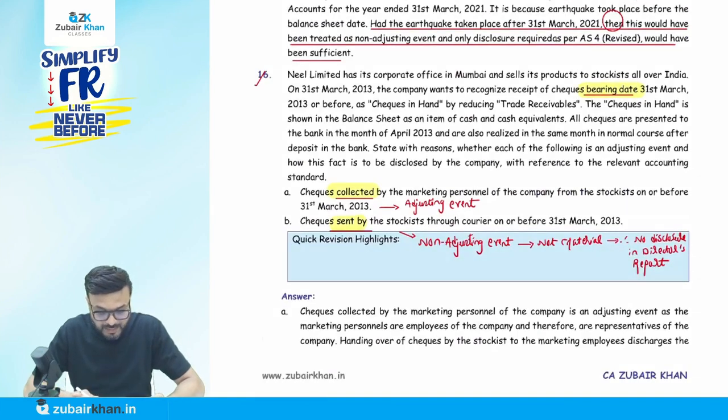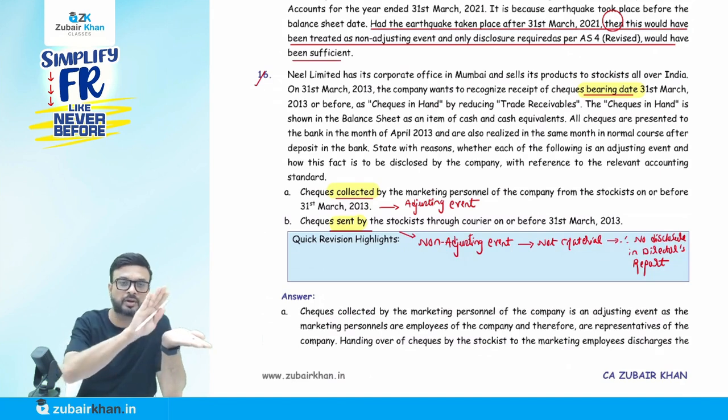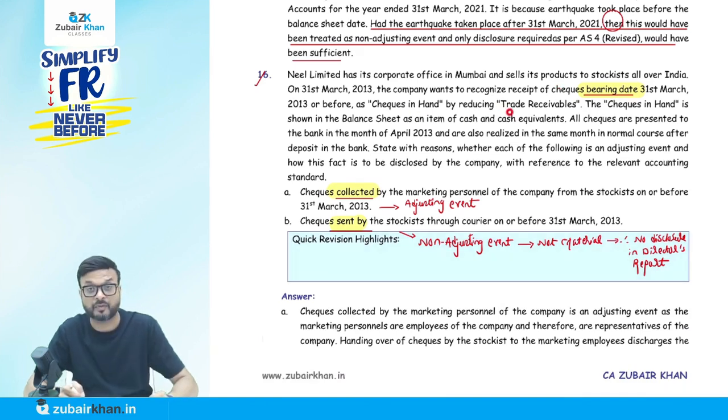Now they say here, Neil Limited has its corporate office in Mumbai and sells its product to stockists all over India. On 31st March 2013, the company wants to recognize receipt of checks bearing date. All these are keywords, listen carefully. They say checks bearing a date of 31st March 2013 or before. I am not saying we received the check. It means the date mentioned on the check is 31st of March or before that. They say to show it as check in hand by reducing trade receivable. So the check in hand is shown in the balance sheet as an item of cash and cash equivalent. All checks are presented to the bank in the month of April 2013 and are also realized in the same month in the normal course after depositing in the bank.